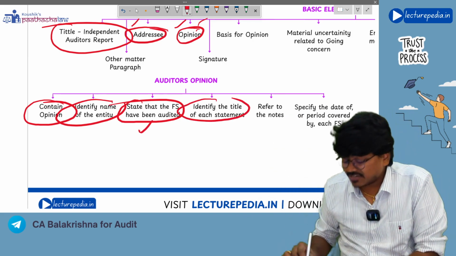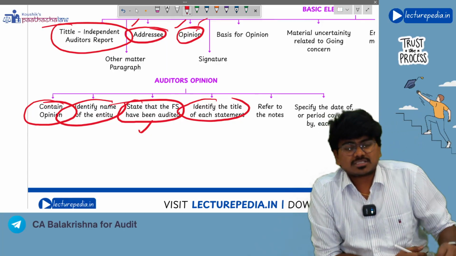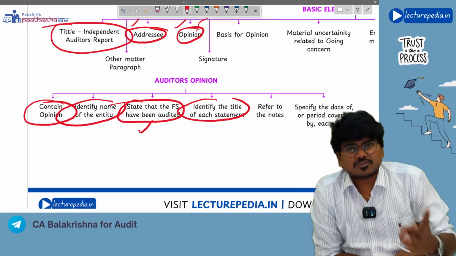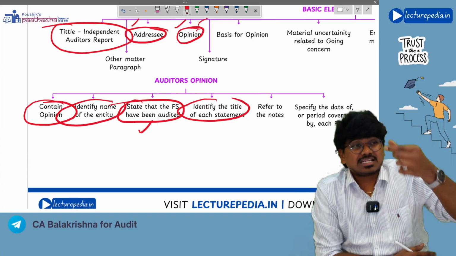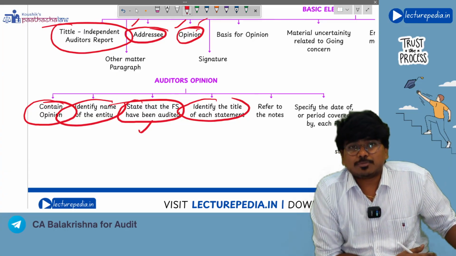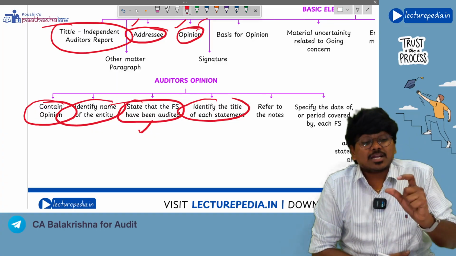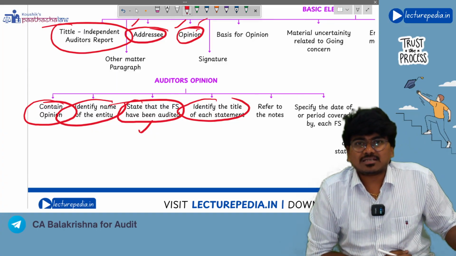Next, identify the title of each financial statement. Now financial statements contain balance sheet, profit and loss, cash flow statement, statement of changes in equity. The title of each item of the financial statements should be identified by you in the opinion paragraph. And what is the period covered by each item?